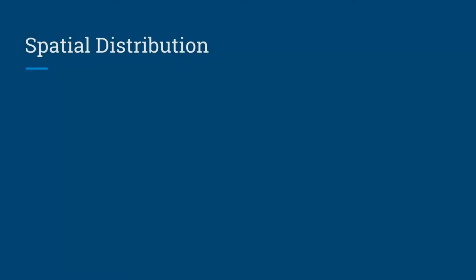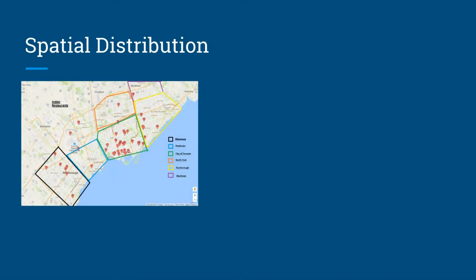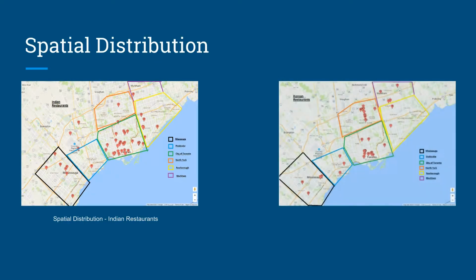We started out by dividing the GTA into six regions: Mississauga, Etobicoke, Toronto, North York, Scarborough, and Markham. Then we used Yelp's algorithm to find the top 50 Indian and Korean restaurants in those regions.